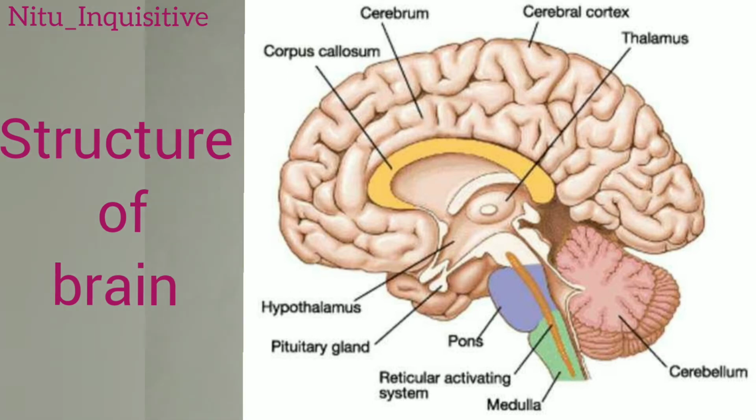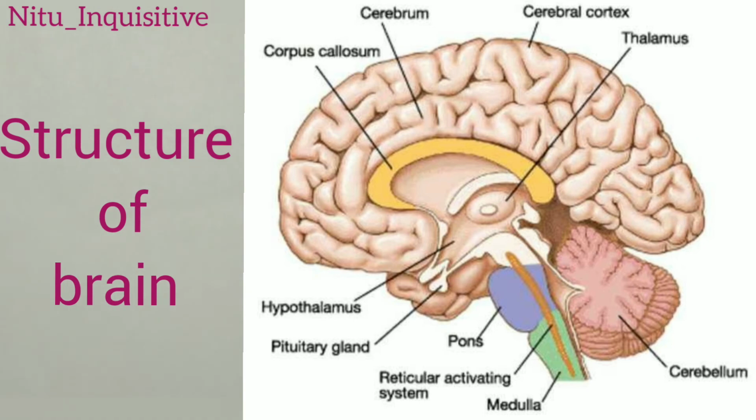Next is the pons, which connects the medulla to the midbrain, and this pons receives the auditory signals relayed by the ear. So whatever signals we hear, that is just because of the pons, and it also contains nuclei affecting respiratory movement and facial expression. Next is the medulla. Though it is the lowest part of the brain, connected with the spinal cord, you will be surprised to know that the medulla regulates life-supporting activities such as breathing, sleeping, blood pressure, heart rate. All these life-supporting activities are just because of the medulla, and yes, you can say that it plays a very important role in the structure of the brain.